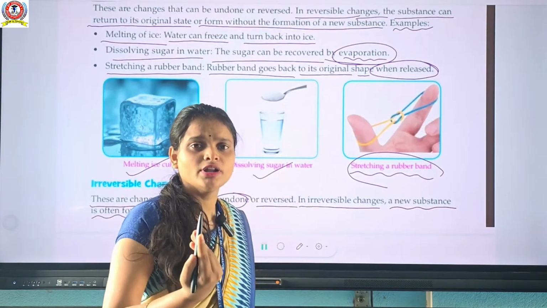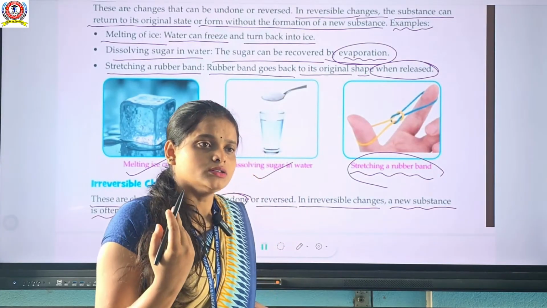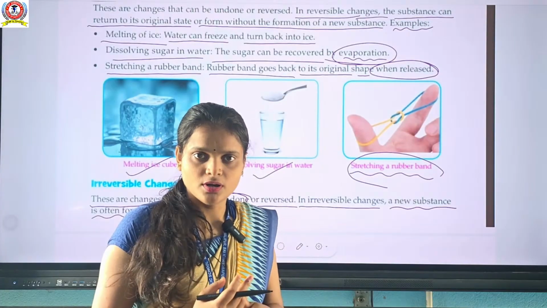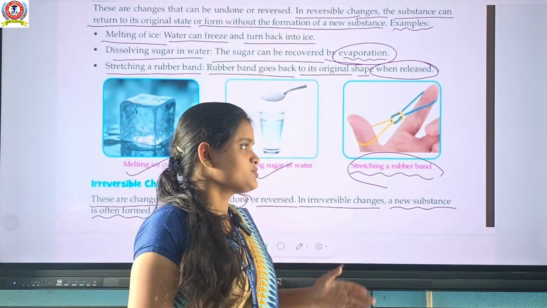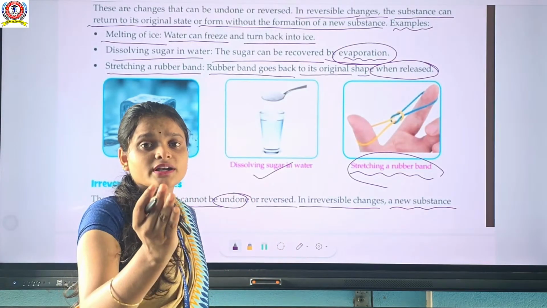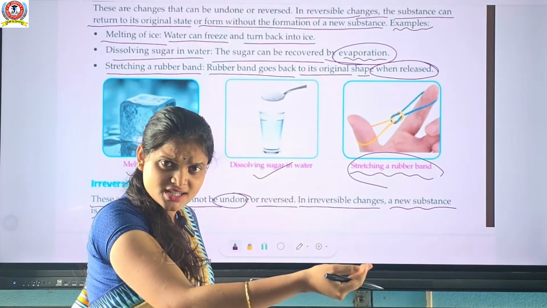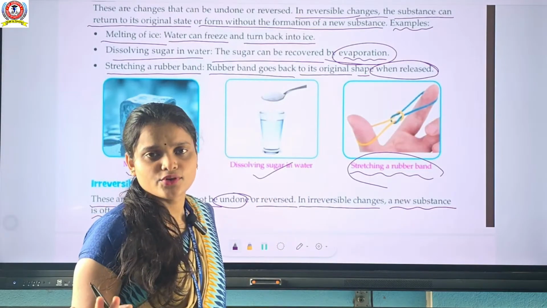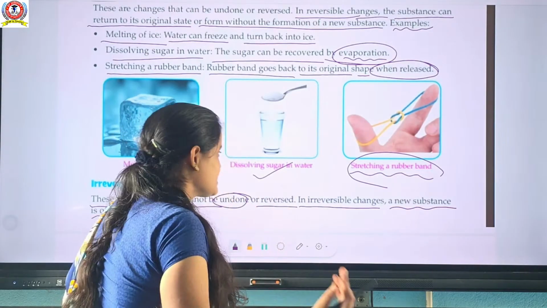In your surroundings, there are various kinds of changes we can observe. What changes are you seeing in your daily life? Is it a physical change or chemical change, a reversible change or irreversible change? You just tell me, okay?